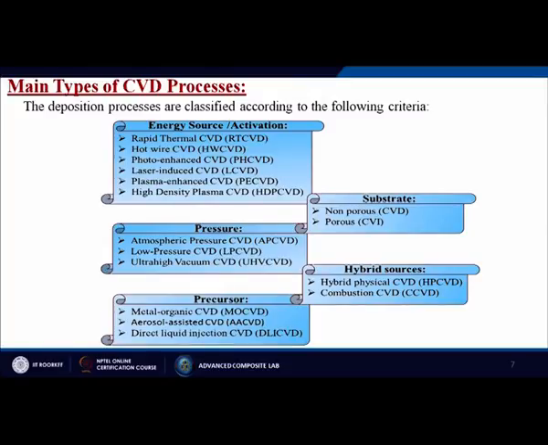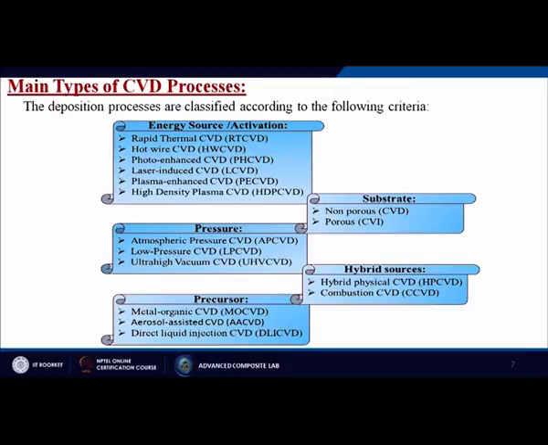So, based on the pressure applied in that particular process, we are dividing the CVD process into three types. Next one is the hybrid sources: hybrid physical CVD, combustion CVD. It is a mixture of processes, meaning chemical vapor deposition attached with a physical process, or combustion.